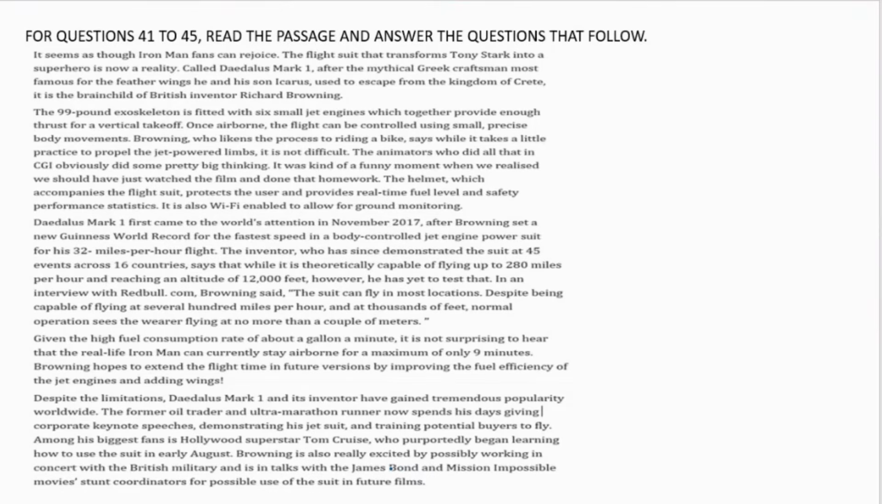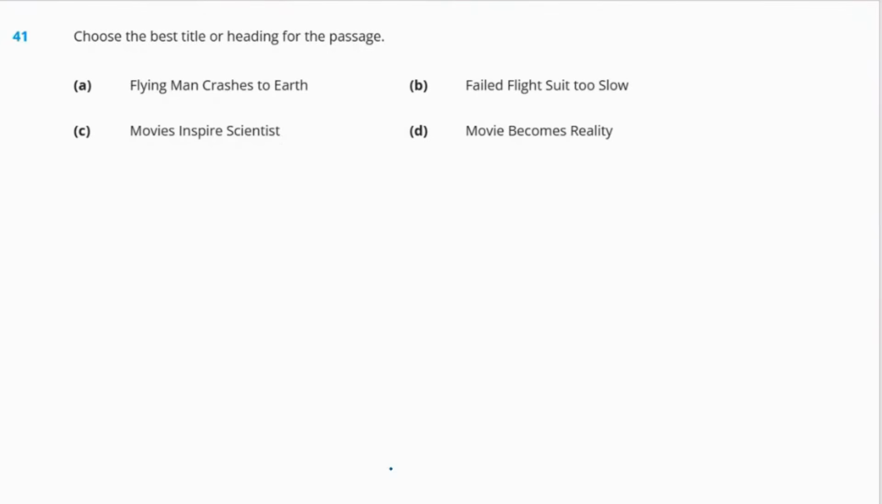Now, this was the passage. So, let us see the questions that follow and try to answer these. First question is, choose the best title or heading for the passage. Options are A. Flying man crashes to earth. B. Failed flight suit too slow. C. Movies inspire scientists. And D. Movie becomes reality. So the very appropriate title will be option D. Movie becomes reality.